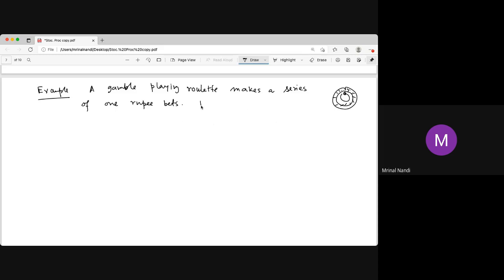And say your winning probability is 9 by 19, and losing probability is slightly bigger. Say it is just an example. Losing probability is say 10 by 19, and there is no Rx, it is 0.